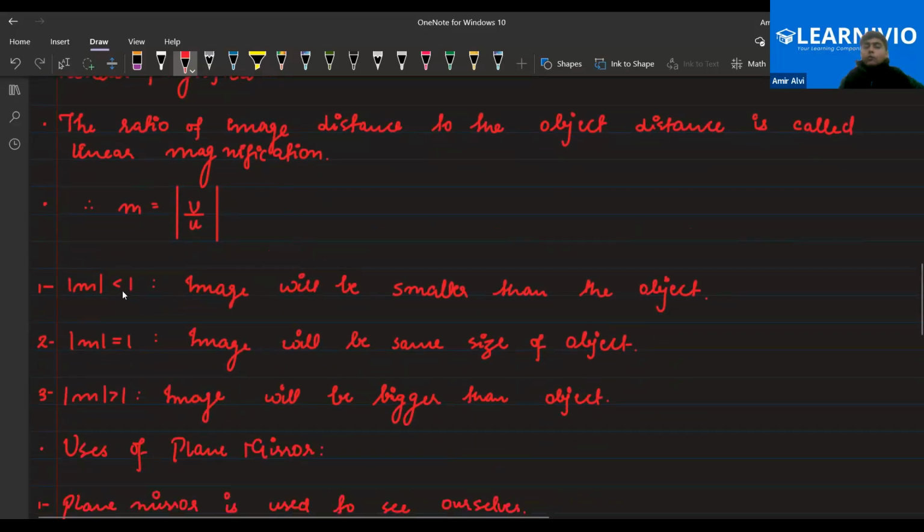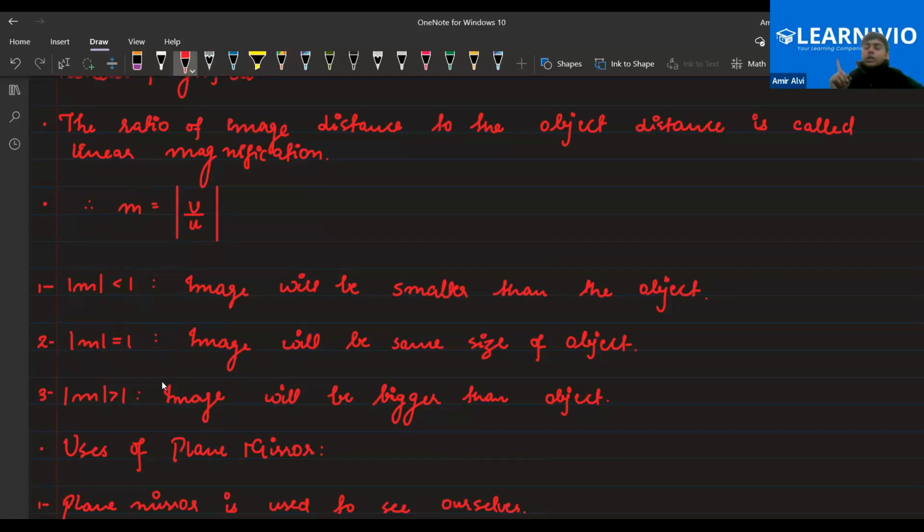So if the magnitude of the magnification is less than 1, then the image would be smaller than the object. If the magnification is equal to 1, then the image would be the same size. And if the magnification is greater than 1, then the image would be enlarged. If the magnification is positive, the image is virtual and erect. If the magnification is negative, the image is real and inverted.